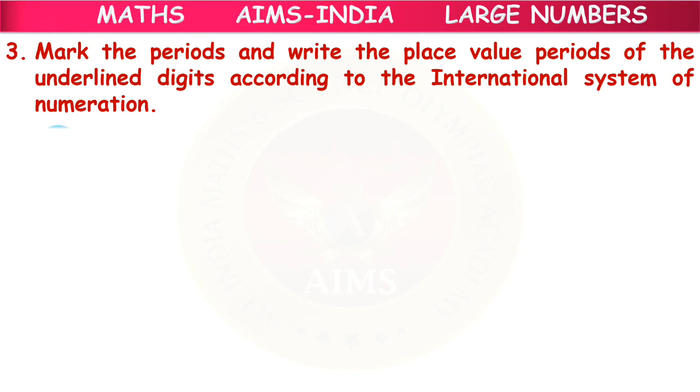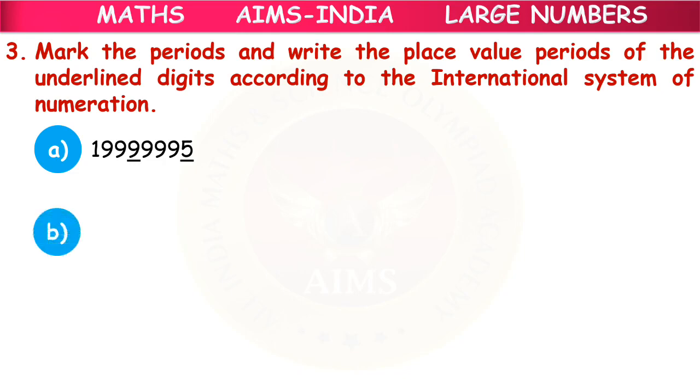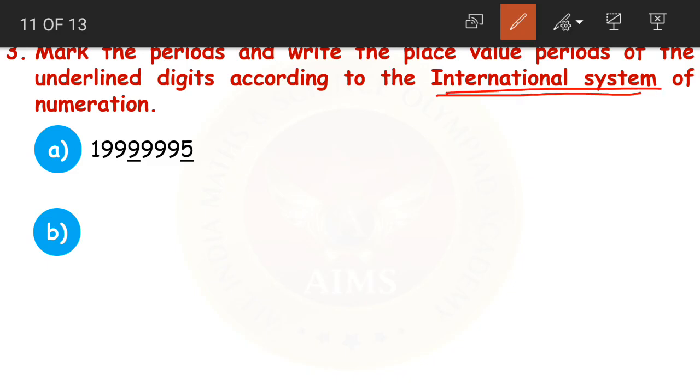Mark the periods and write the place values of the underlined digits. What should we do? We should write the place values of the underlined digits according to what? Remember, according to the international system. Now, how will we? First, he asked us to mark the periods. How will we do that? We'll mark the periods after every 3 digits. 1, 2, 3, comma, then comma. This is in millions period, these are in thousands, and then we have the ones period. See, like this, okay? Now we need to write the place values.